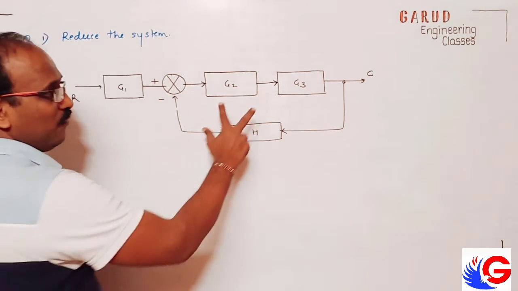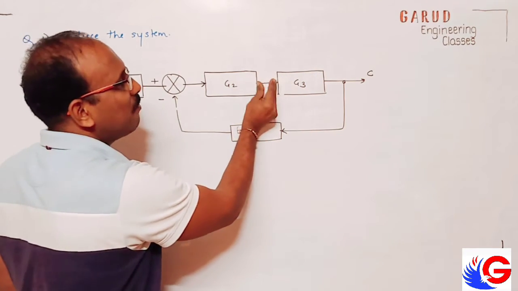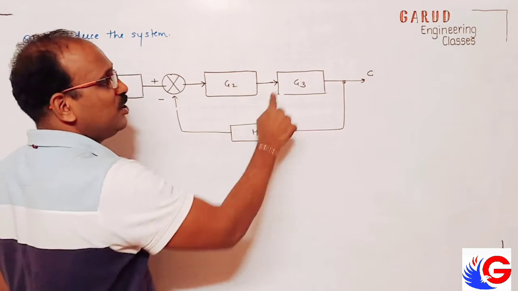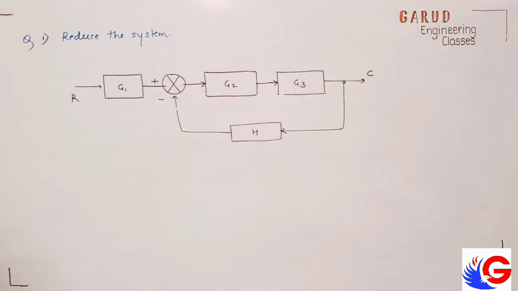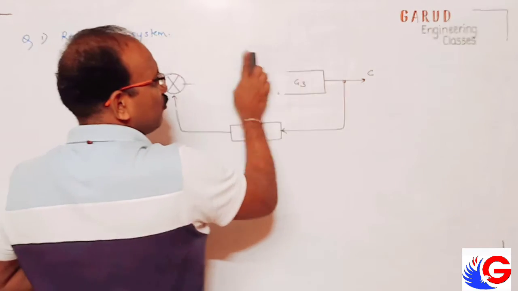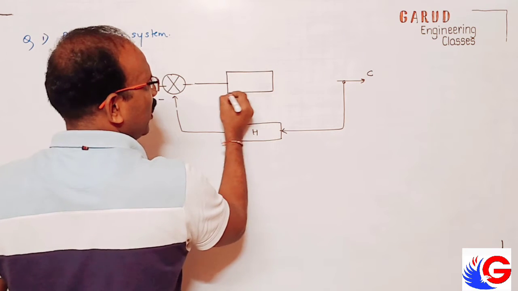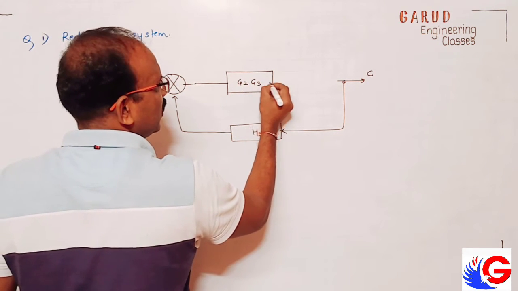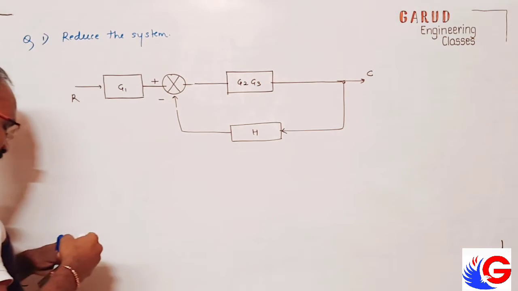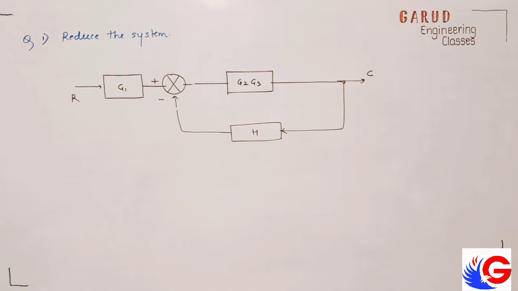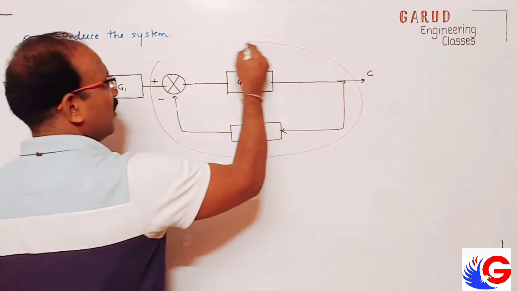So, first thing, what to do? Rule number 1. We have to find 2 blocks in series. What if there are 2 blocks in series? We can multiply. G2 into G3 will be the total combination of blocks. So first reduce that. Step number 1, reduce this. I convert into single block, that is G2 into G3. Now can you see this? This particular part is a mirror loop. This is a feedback system. This whole thing is mirror loop.